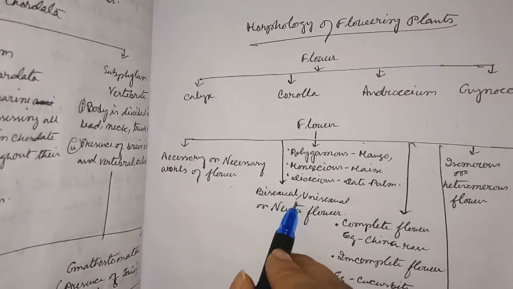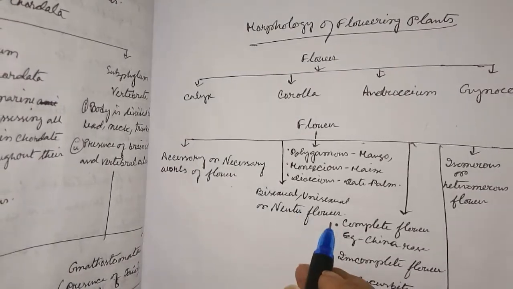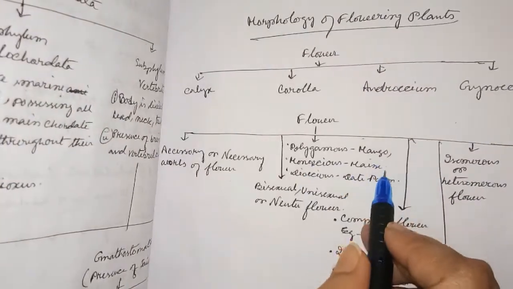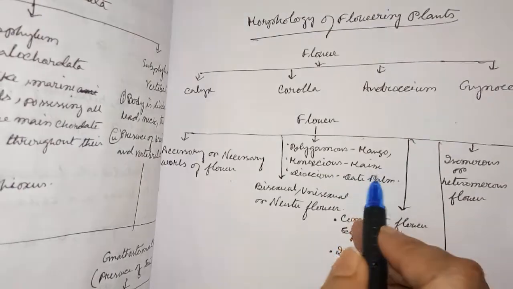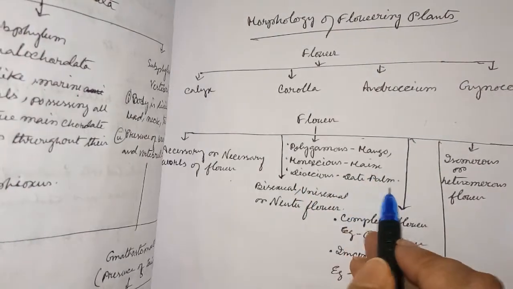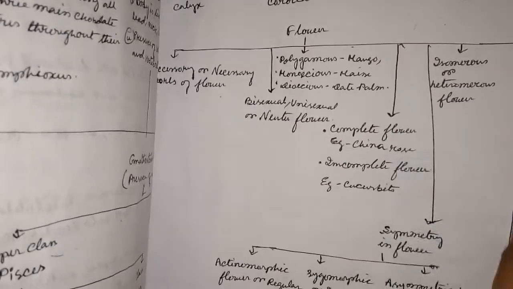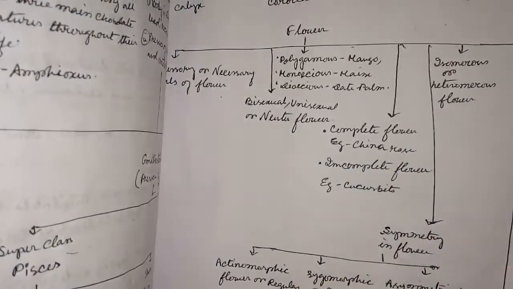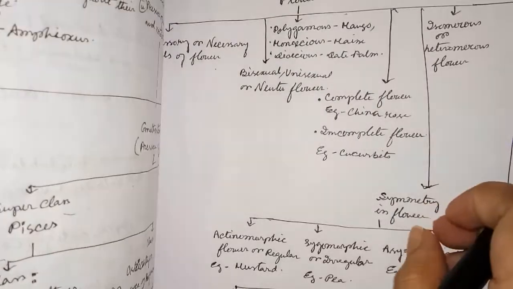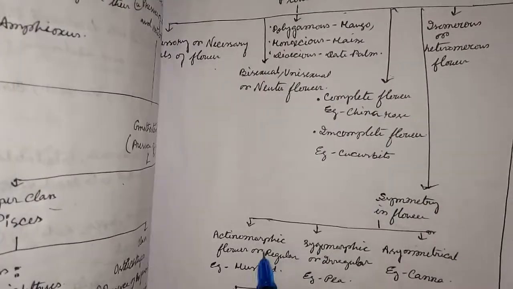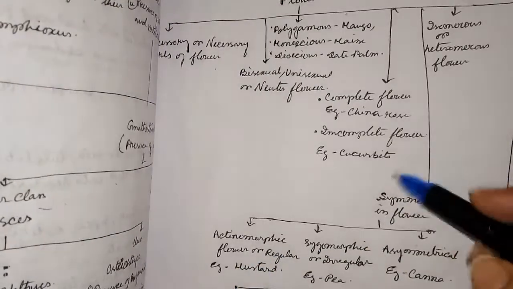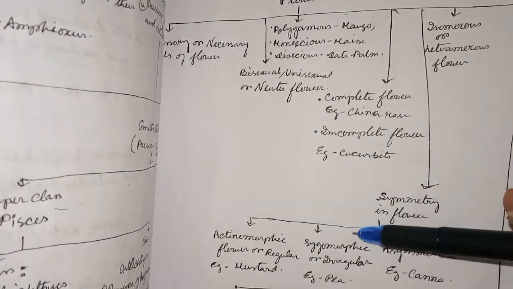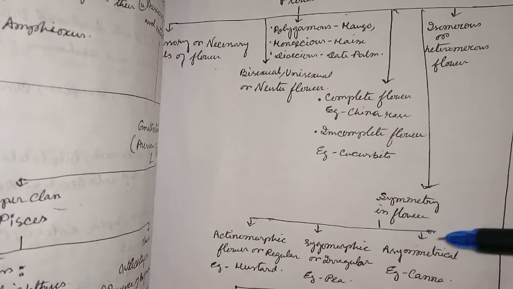Okay, next bisexual, unisexual or neuter flower. Next, polygamous flower. Example mango. Monoecious flower. Example maize. Dioecious flower. Example date palm. Next, complete flower: China rose, incomplete flower: Cucurbita. Next, symmetry in flower. On the basis of symmetry, flowers can be divided into three types: actinomorphic flower or regular, zygomorphic or irregular, and asymmetrical flower.